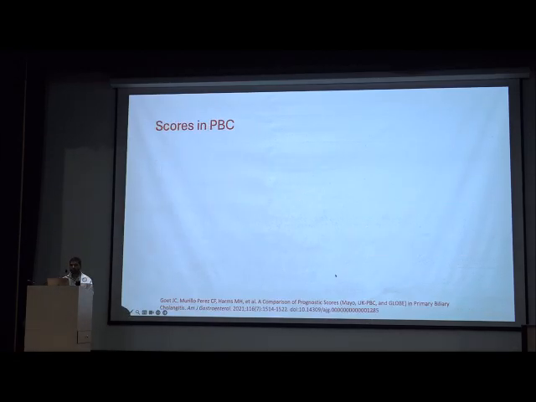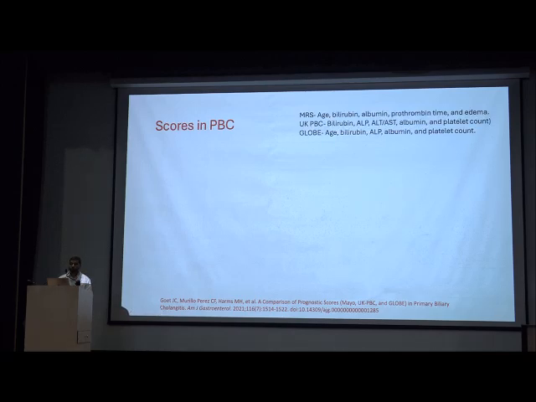So what are the scores which are to be considered for deciding which patients can be taken for liver transplant? They are the Mayo risk score, which includes age, bilirubin, albumin, prothrombin time, edema. The important score is the GLOBE score, which includes age, which is also a prognostic factor. Lower age carries poor prognosis, along with higher bilirubin, ALP, albumin, platelet count.